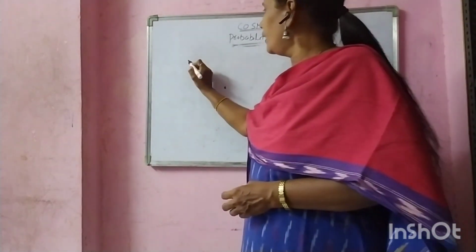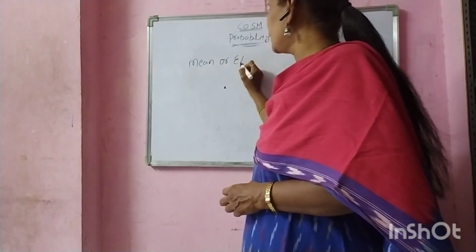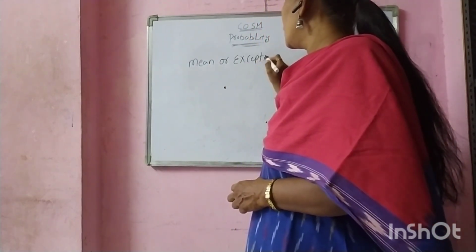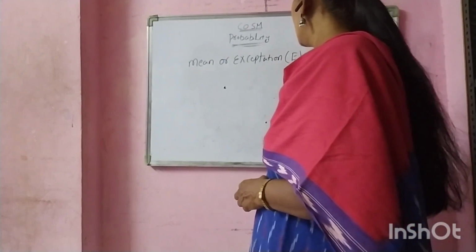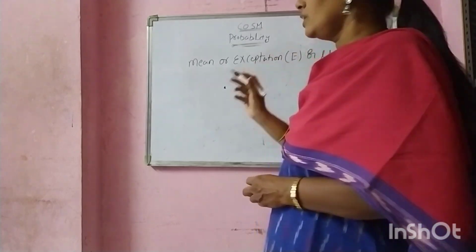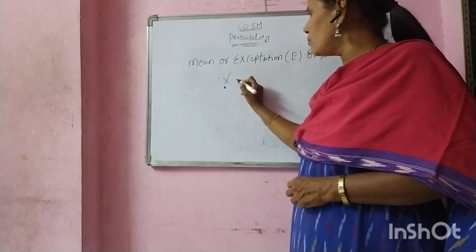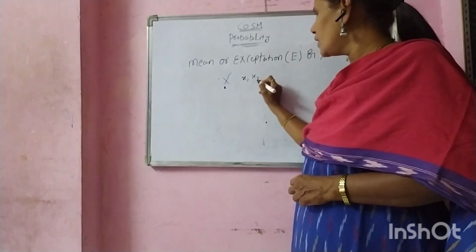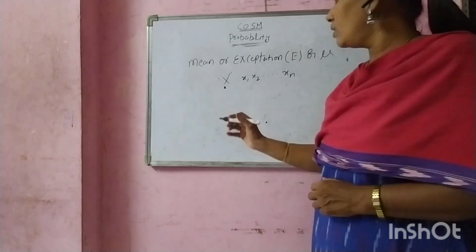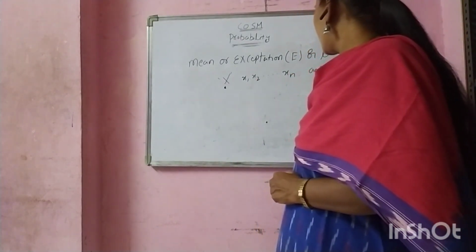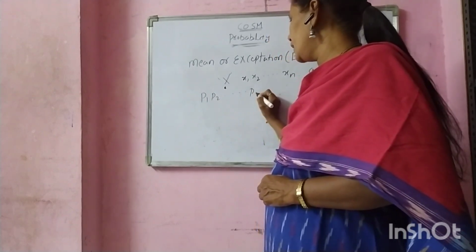Now, the next definition: what is mean, or expectation? Capital X is the random variable which takes the values x1, x2 and so on xn, with corresponding probabilities P1, P2 and so on Pn.